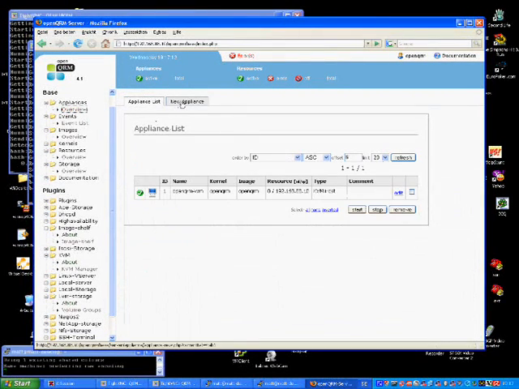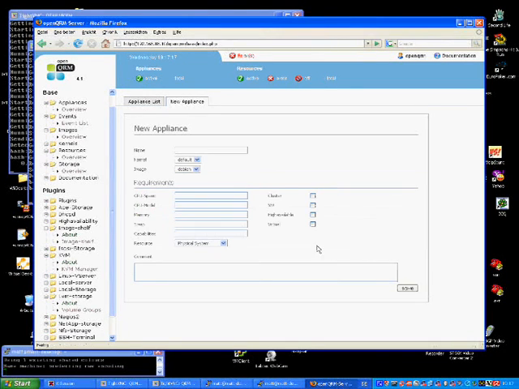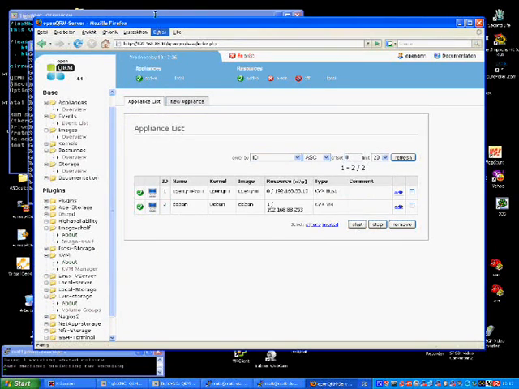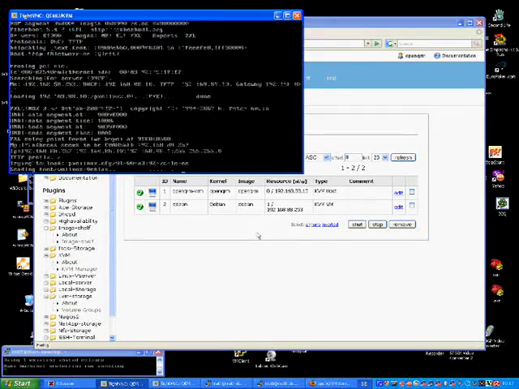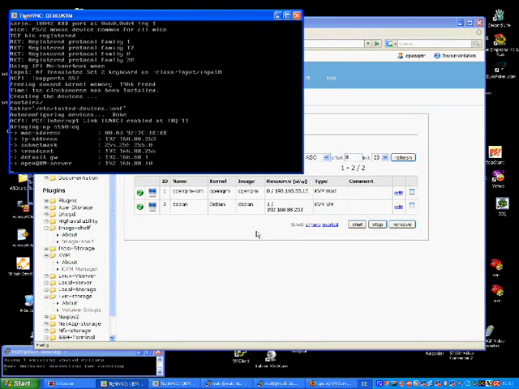To deploy this server image to one of our KVM virtual machines, we are creating a new appliance, selecting one of the KVM machines as a resource, give it a random name, select the kernel, select the image, select it to be a KVM VM, then select it in the list and start it. The KVM virtual machine is now rebooting and starting our server image.